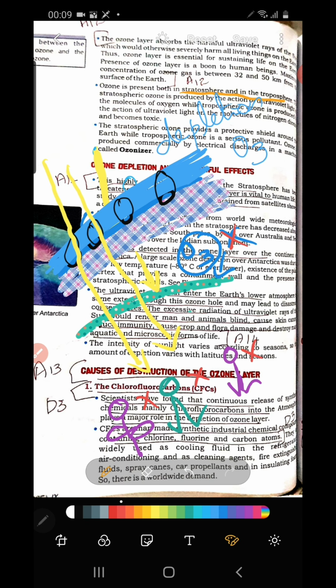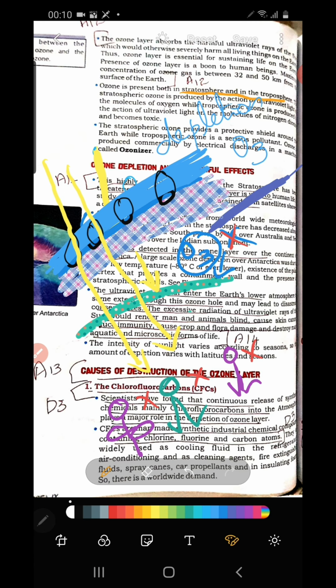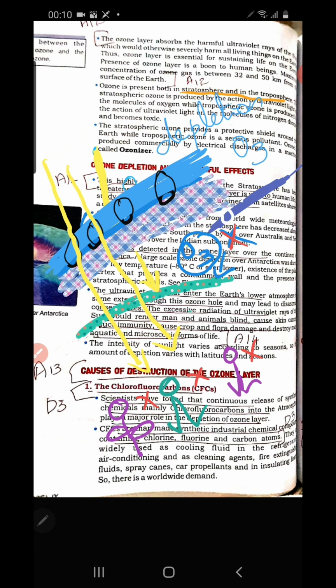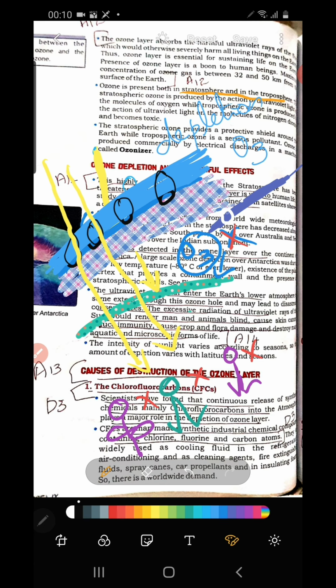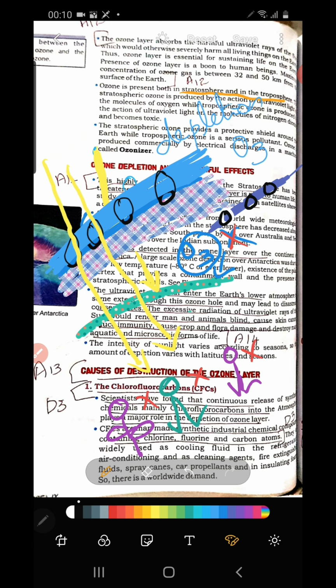Depletion means thinning of the ozone layer. That means the ozone layer was this much thick, and if depletion takes place, the ozone layer becomes like this, very thin, so that easily a hole can appear in the ozone layer. So that is very harmful.